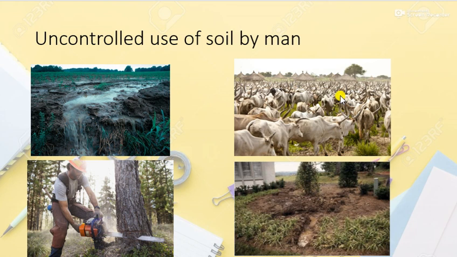Because of animals continuously walking on the grassland, the vegetation is destroyed, and the capacity of the vegetation to hold the soil decreases, because of which soil erosion takes place. And the last reason is faulty method of cultivation, because of which the use of soil is not proper, and soil erosion takes place.